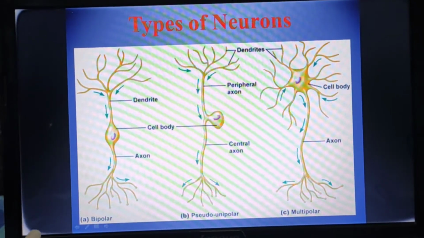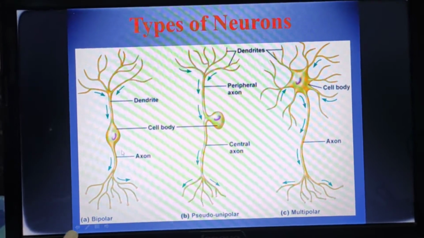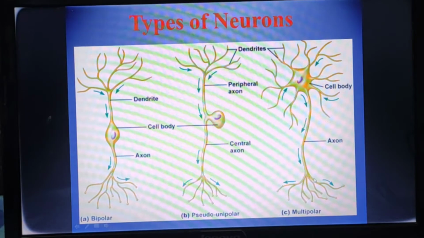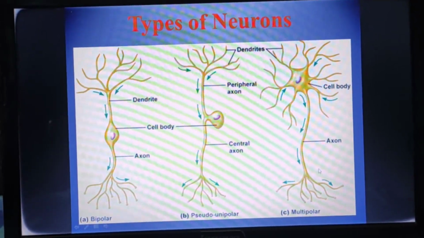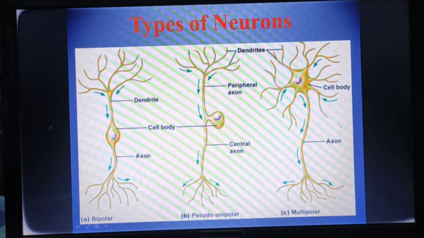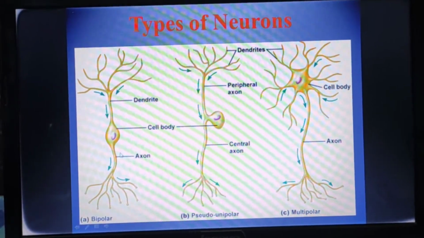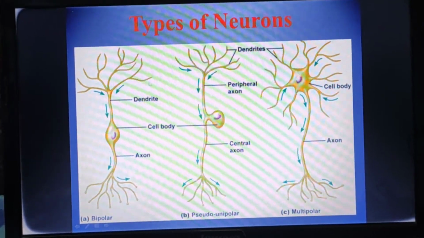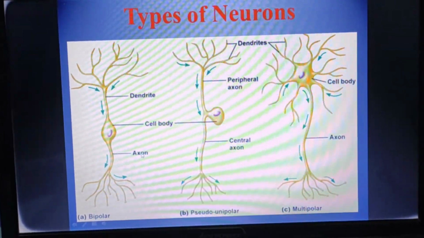First is the unipolar, second is the bipolar, and third is the multipolar. This multipolar we have already seen. You can see here is the cell body. You can see in the neuron there is a dendrite, cell body, and axon also present.